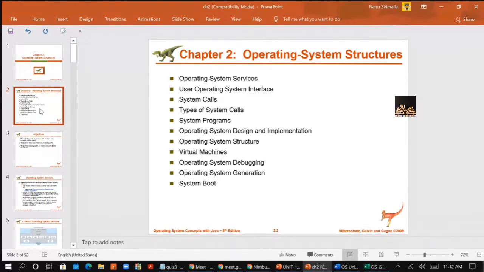System boot and generations are not required, as they do not come under your syllabus. I will try to complete all the topics that are in the syllabus. Today we will see the operating system services and interfaces, system calls and types of system calls. If time permits, I will see the system programs also. These are small topics only. The remaining we will try to complete in the next class.